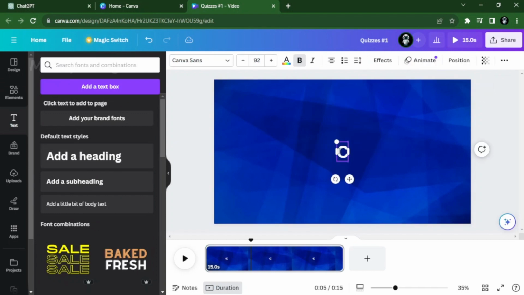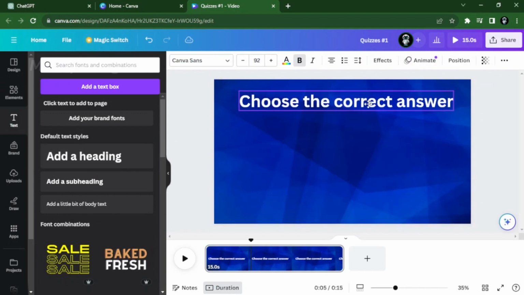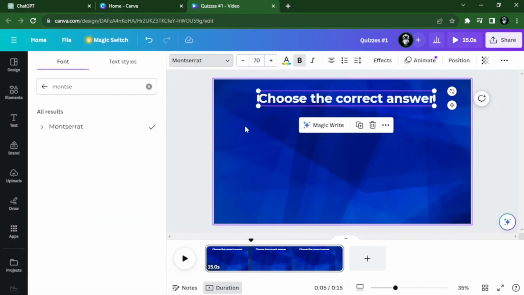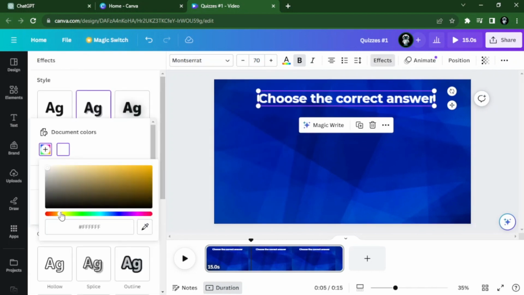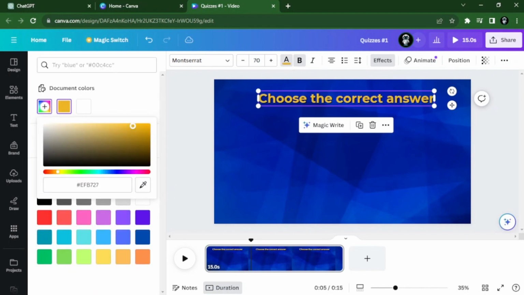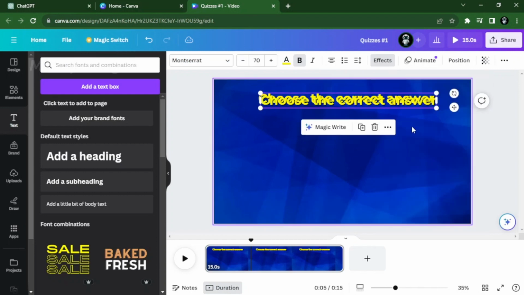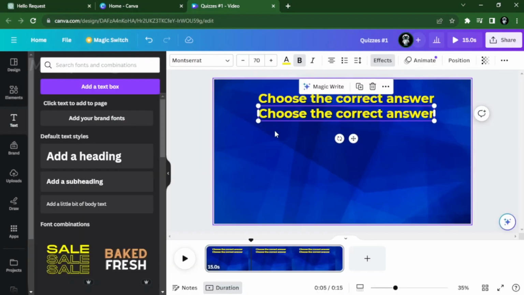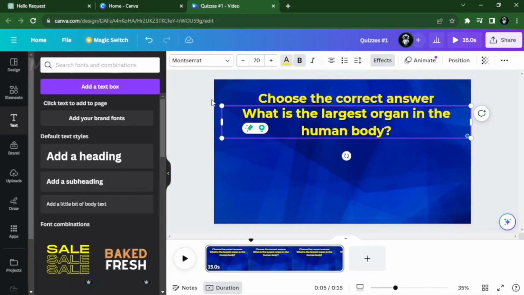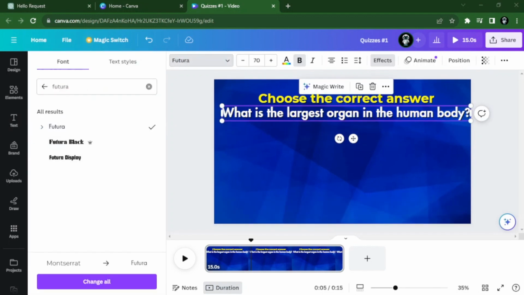Now we'll add the text, click on Add a Heading, then type, choose the correct answer and move it to the top and center of the video. Choose a bold font, adjust the size, and add effects so it looks more appealing. Now duplicate a copy of this text, then go back to ChatGPT and copy the first quiz question, and then edit the text with the question and adjust the size, font, color, and effects.